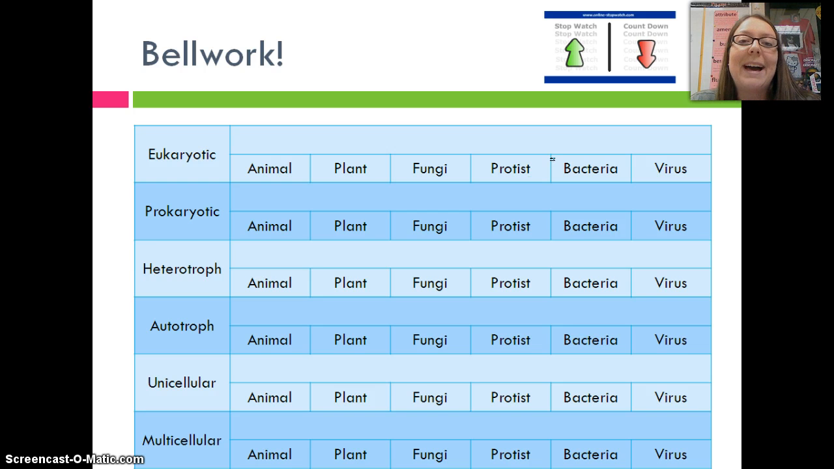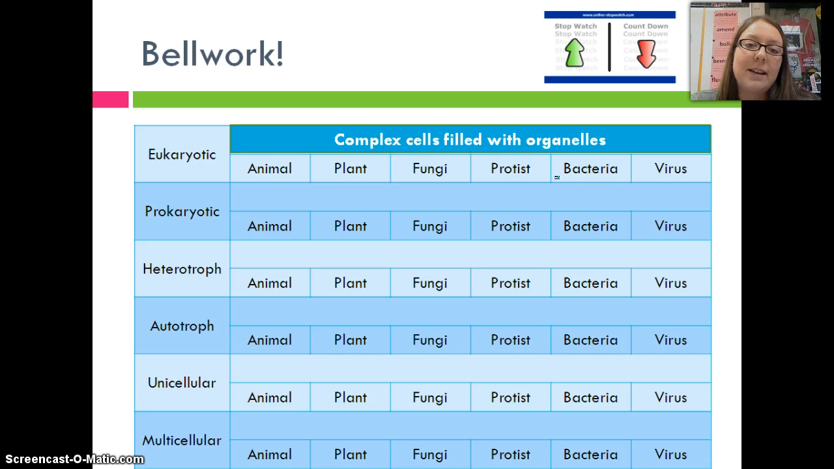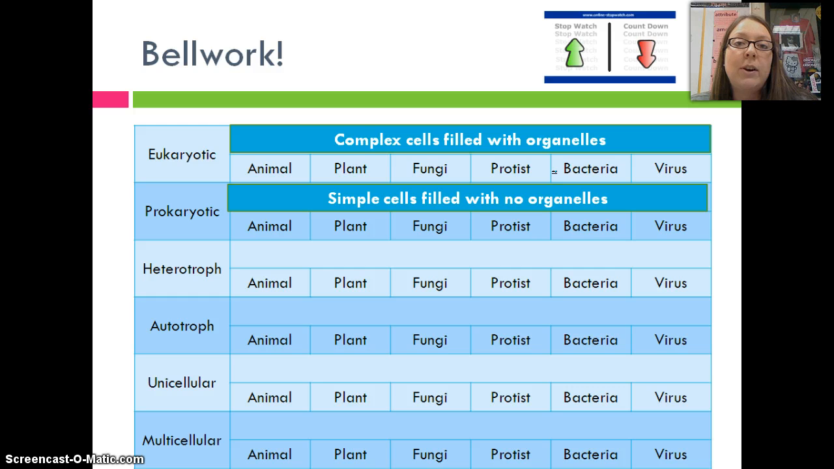All right. Welcome back. Hopefully this should have been a pretty easy review for you. So let's take a look. The first term, eukaryotic cells: complex cells filled with lots of organelles. Now the opposite, prokaryote, would be the simple-celled organisms. So let's do some check marks here. Eukaryotic, of course, animals and plants, fungi. Protists are all eukaryotic, and that leaves just bacteria as prokaryotic. And viruses don't belong in either because they're not native cells.